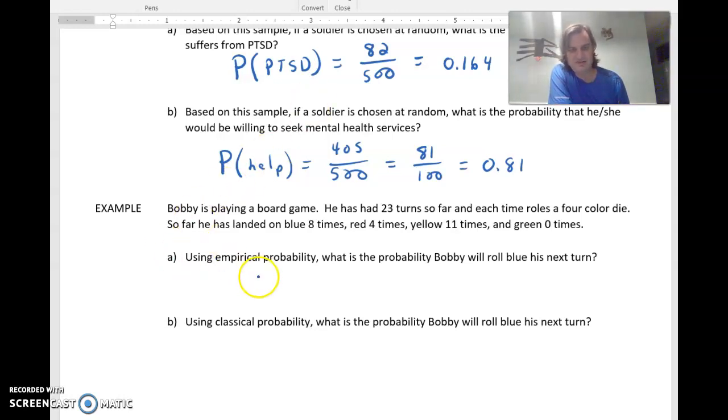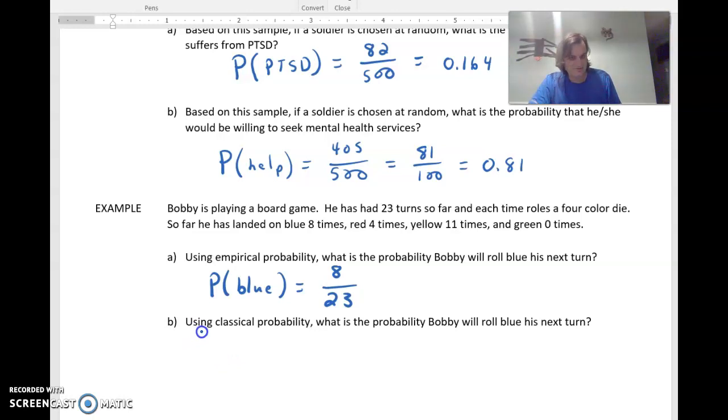So using empirical probability, which means his previous rolls, what's the probability Bobby will roll blue on his next turn? So we're doing the probability of blue, and he's had 23 shots at this. So he's rolled 23 times, and he has landed on blue 8 times. So based off of what's been collected, there's a likelihood of 8 out of 23 chances that he will land on blue again. Now that may be true, it may not. It's just based off of what's happened.